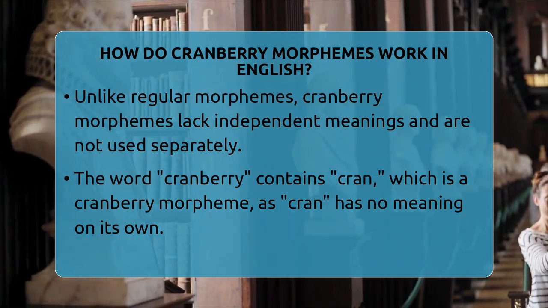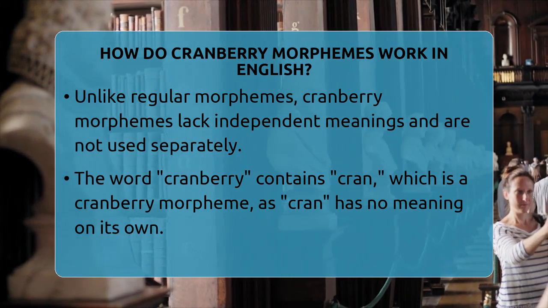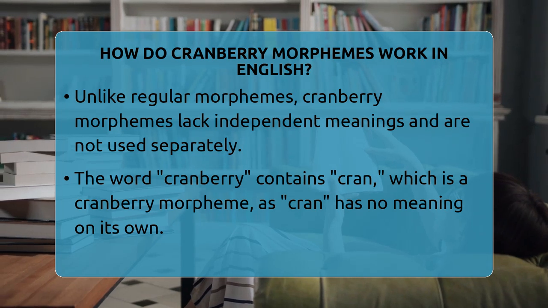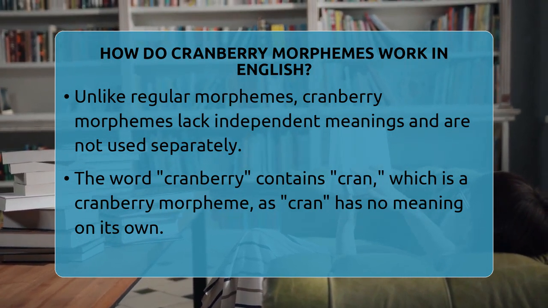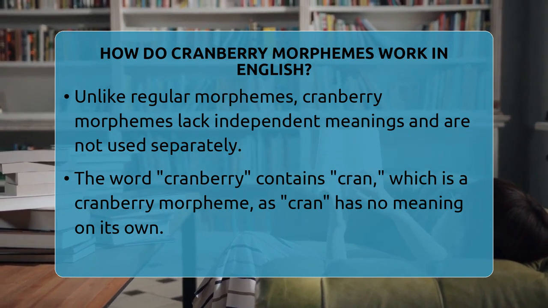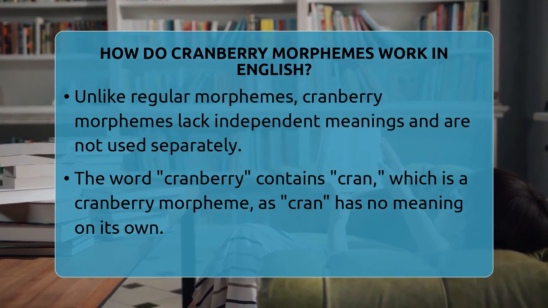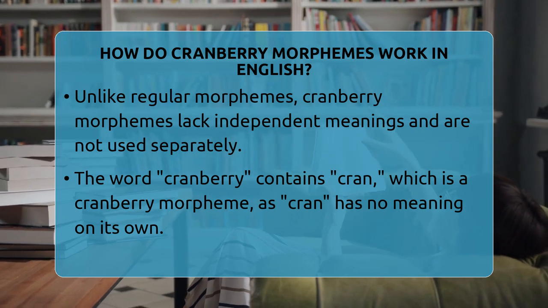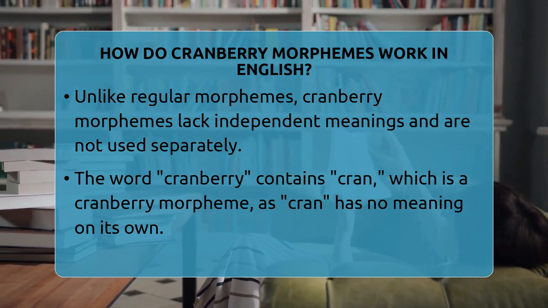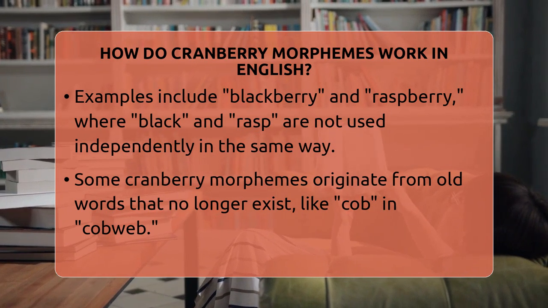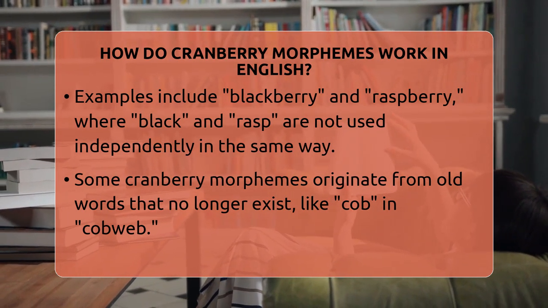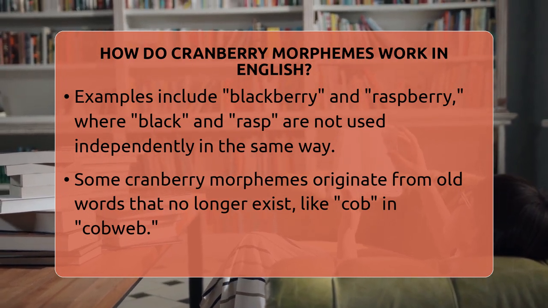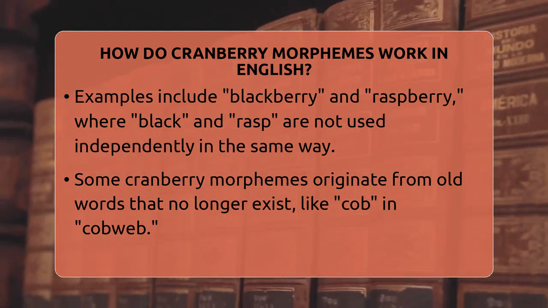The same idea applies to words like blackberry and raspberry, where black and rasp are not used alone in the same way. The cran part is a cranberry morpheme because it only appears in cranberry and has no independent meaning. Some cranberry morphemes come from old words that no longer exist today. For example, cob in cobweb used to mean spider or spider's web, but now cob doesn't mean anything on its own. Other examples include mit in words like permit, commit, and submit.